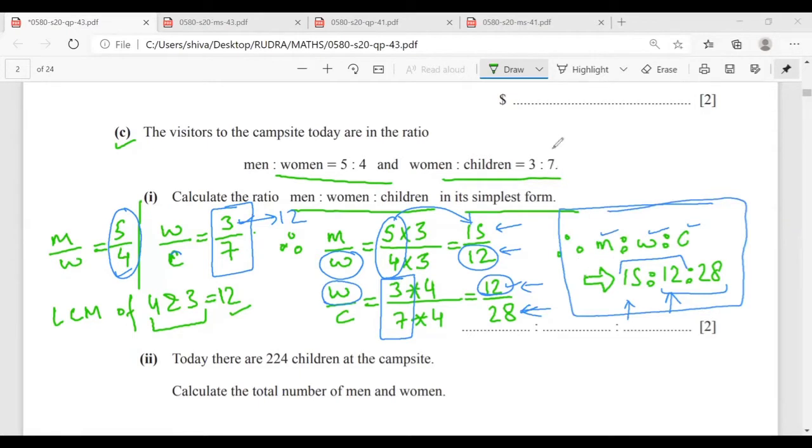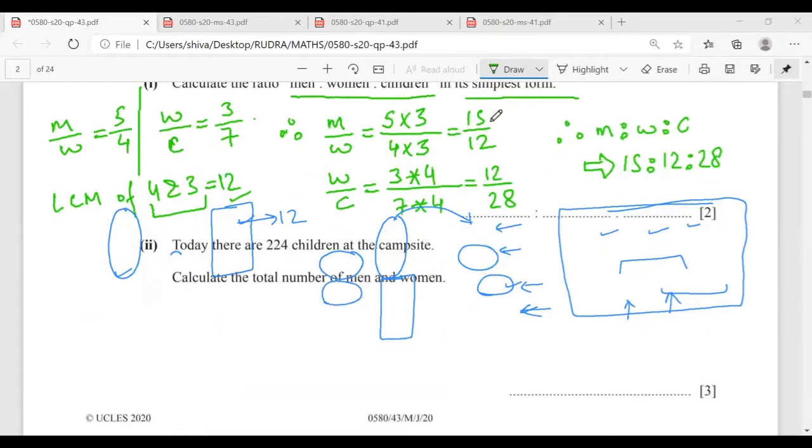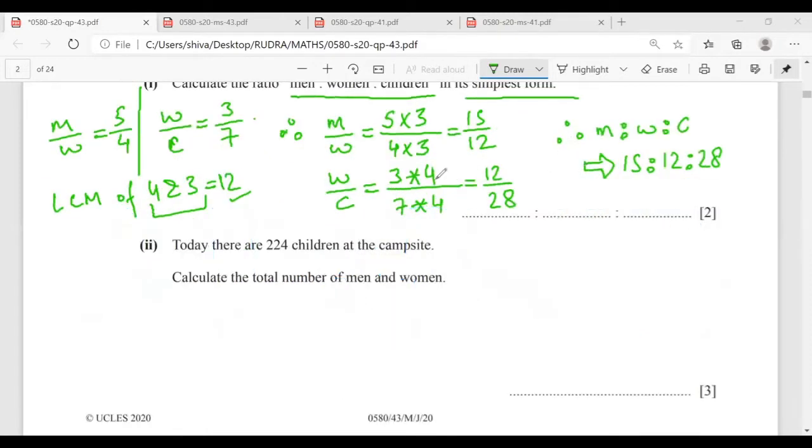Okay. So the next part is: today there are 224 children at the campsite. Calculate the number of men and women. Mr. Rudra, how can we calculate this? There are 224 children at the campsite.